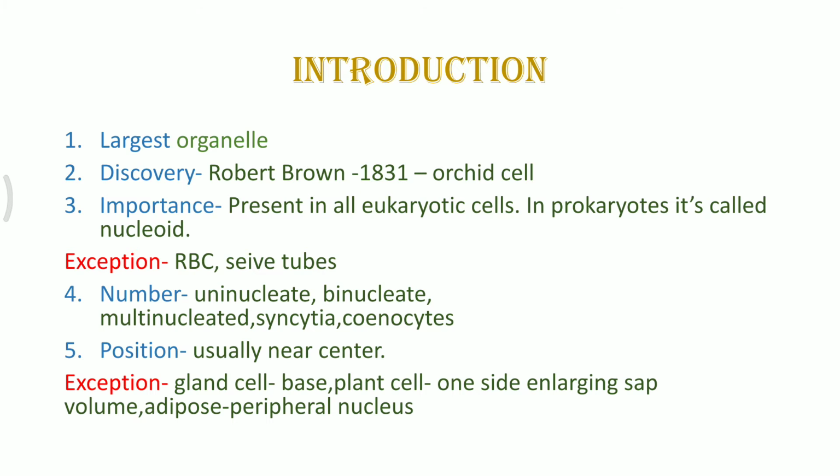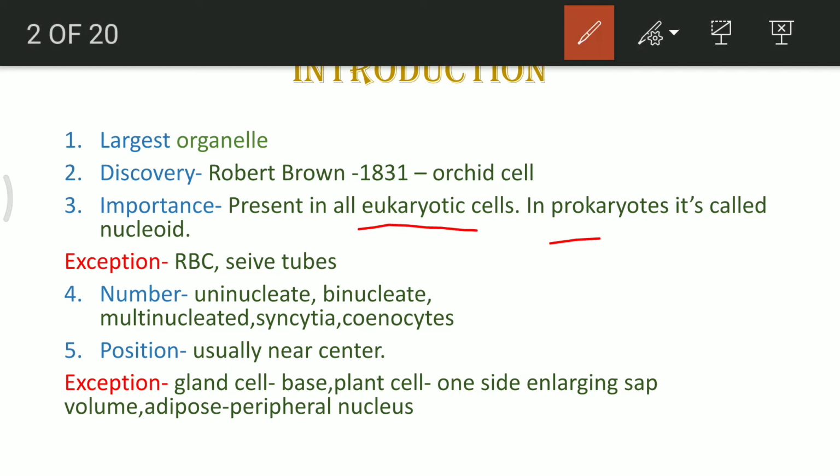Whereas in case of lower organisms like the prokaryotes, they also have similar kind of material, but it is known as nucleoid in case of prokaryotes, and it is not membrane bound. It does not have a nuclear membrane surrounding it or protecting it. So, this is quite important to remember that nucleoid is the nucleus of prokaryotic cells.